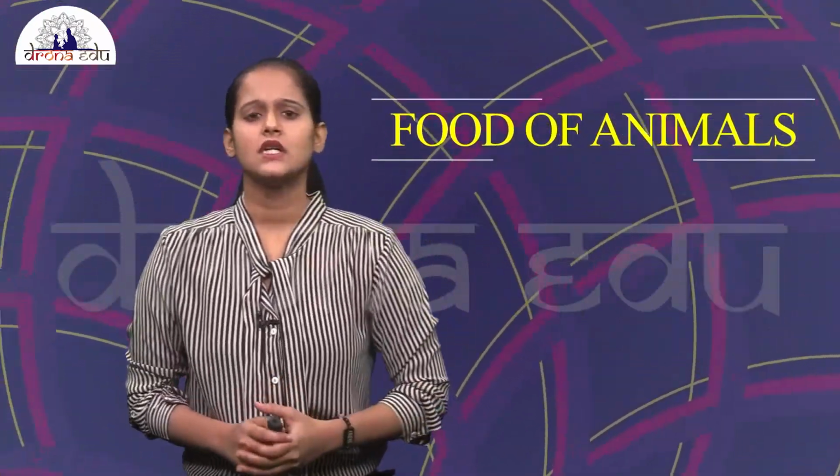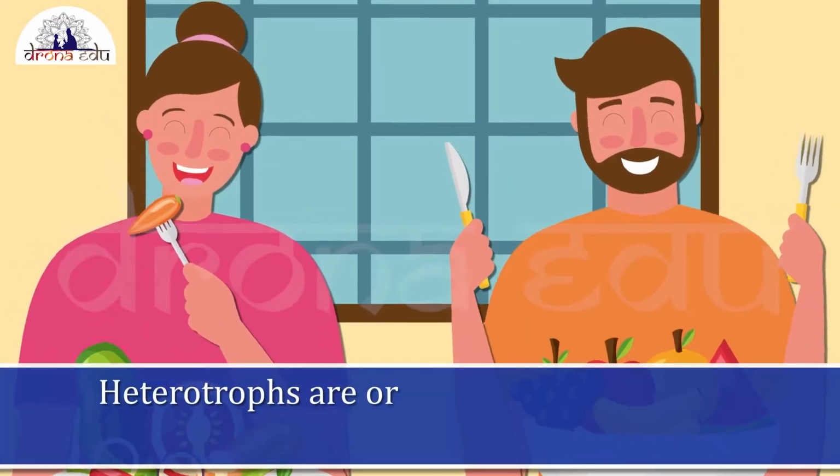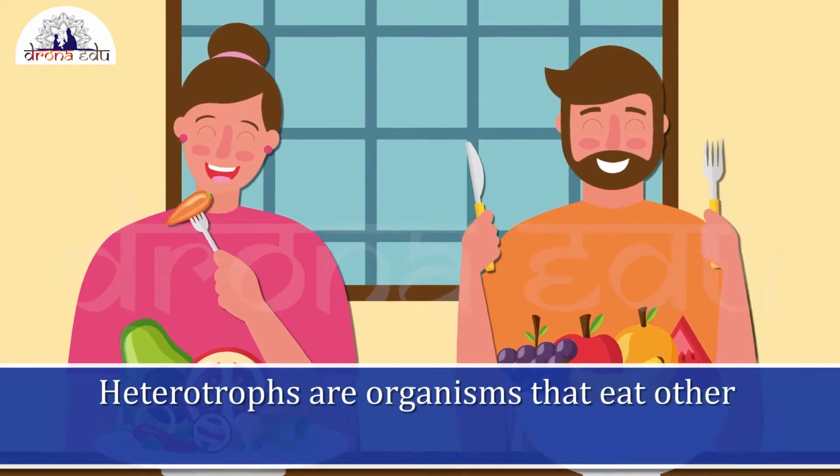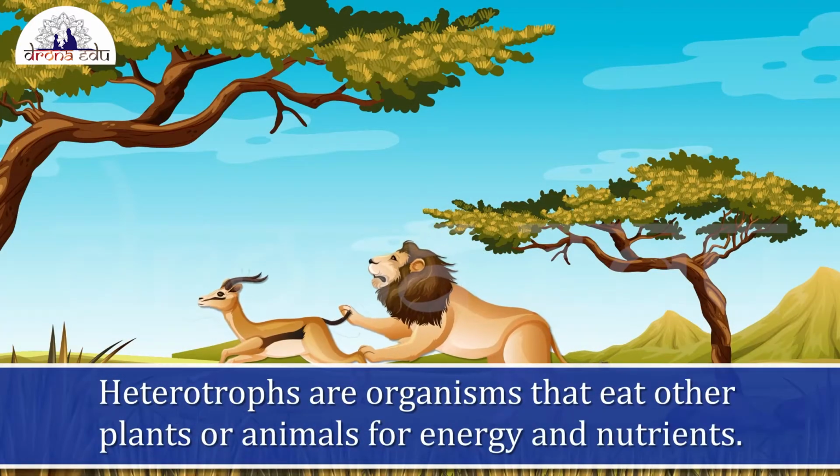Let us know about the food of animals. Animals do not prepare their own food. They depend on plants and other animals. Therefore, animals are called heterotrophs. So, heterotrophs are organisms that eat other plants or animals for energy and nutrients.